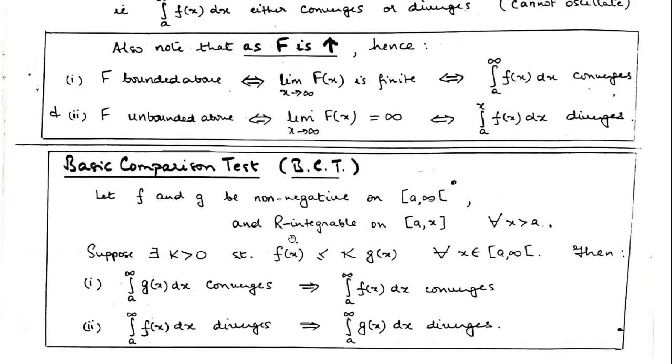Same way, if the integral of the smaller function is divergent, then the integral of the bigger function will also diverge.